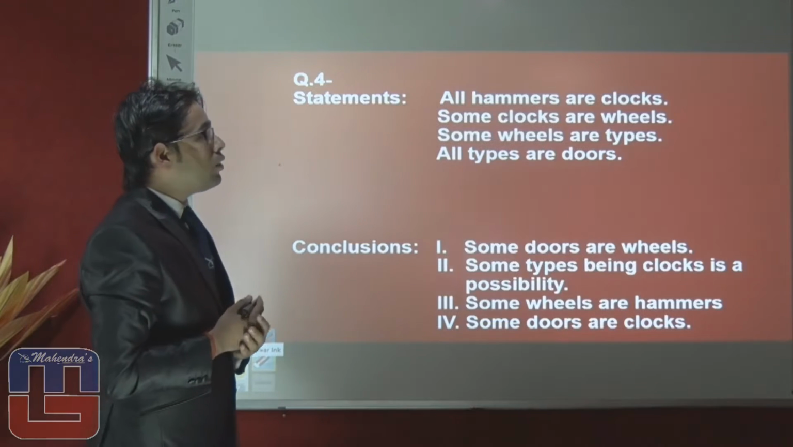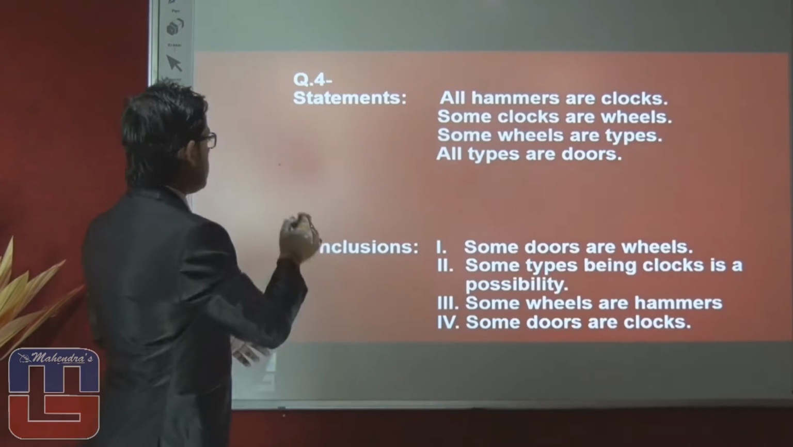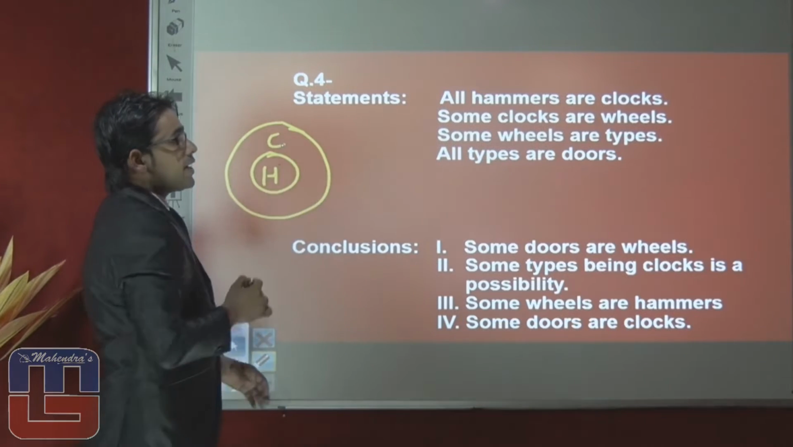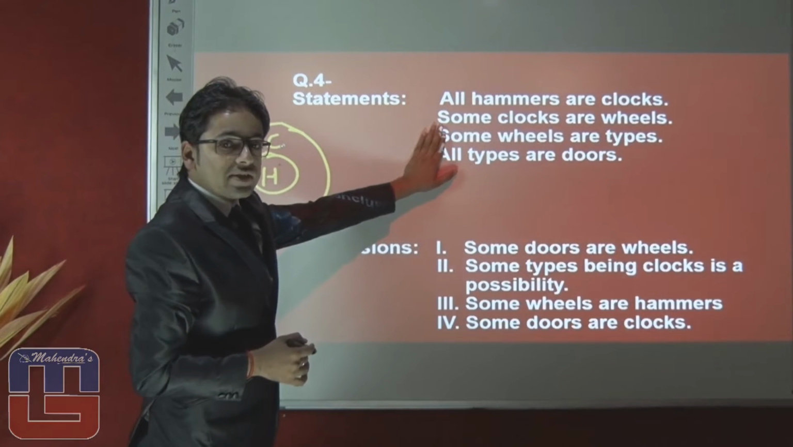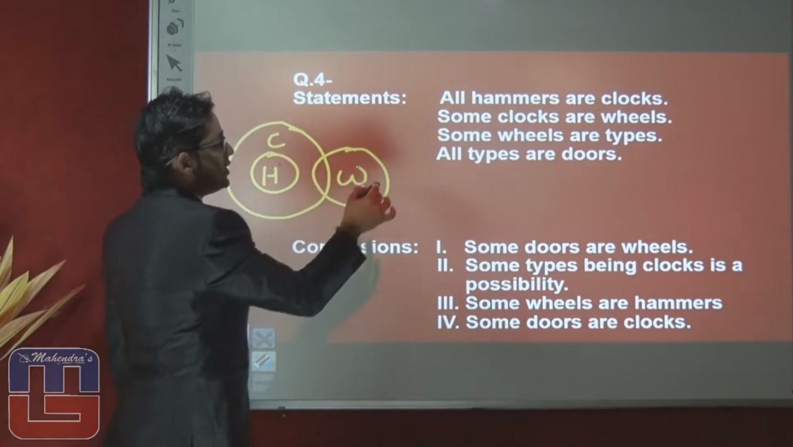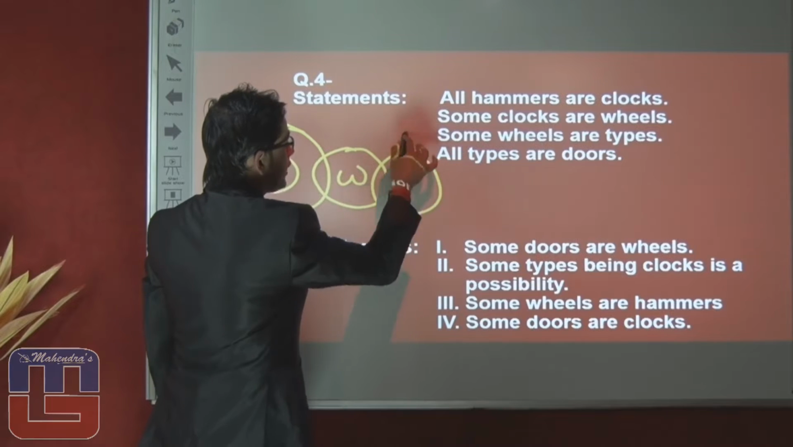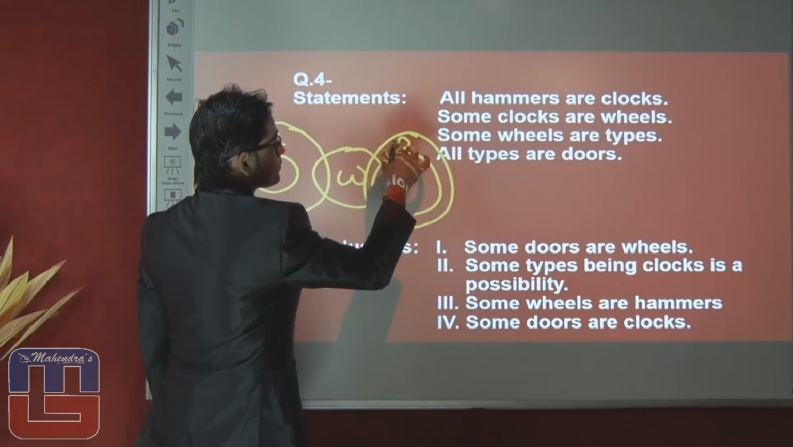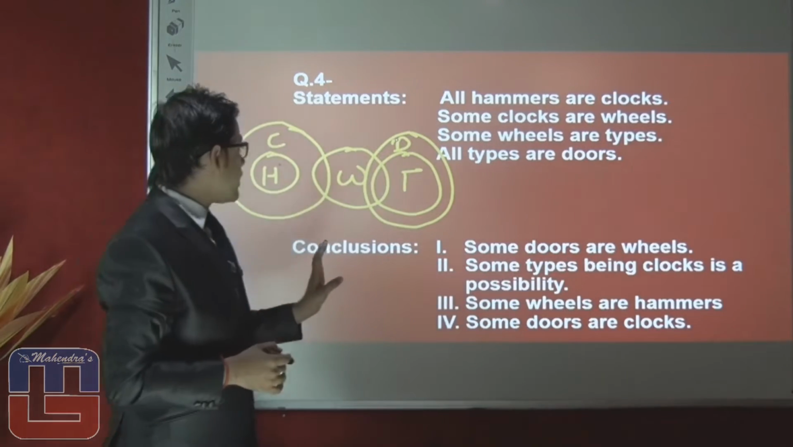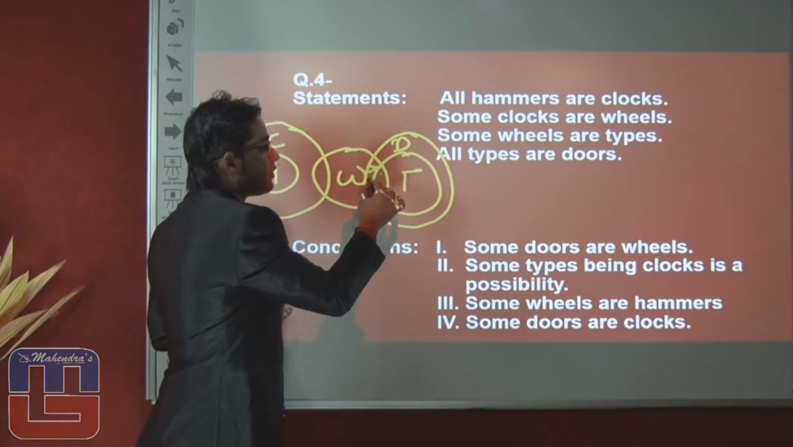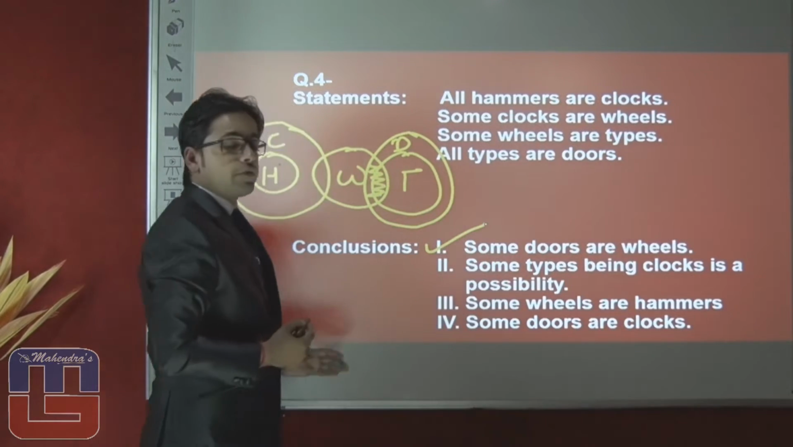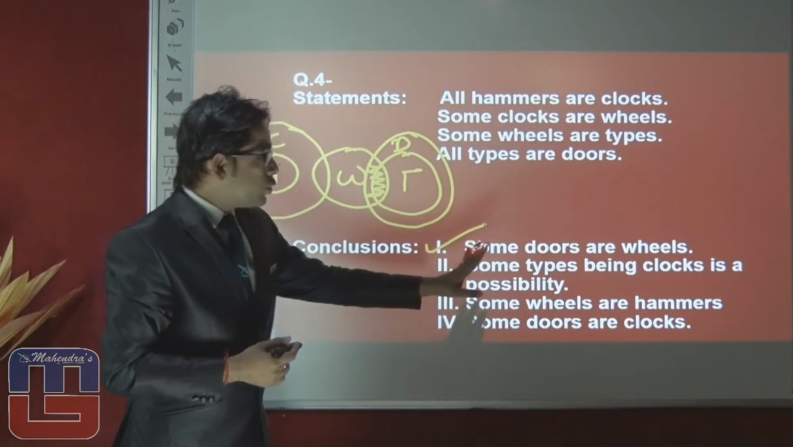Next question is talking about all hammers are clock. Second statement is saying some clock are wheels. Some wheels are types and all types are doors. First conclusion is talking about door and wheels. You can see here there is some positive relation between door and wheels, which is asked about in this conclusion. So first conclusion is true, that some doors are wheels.